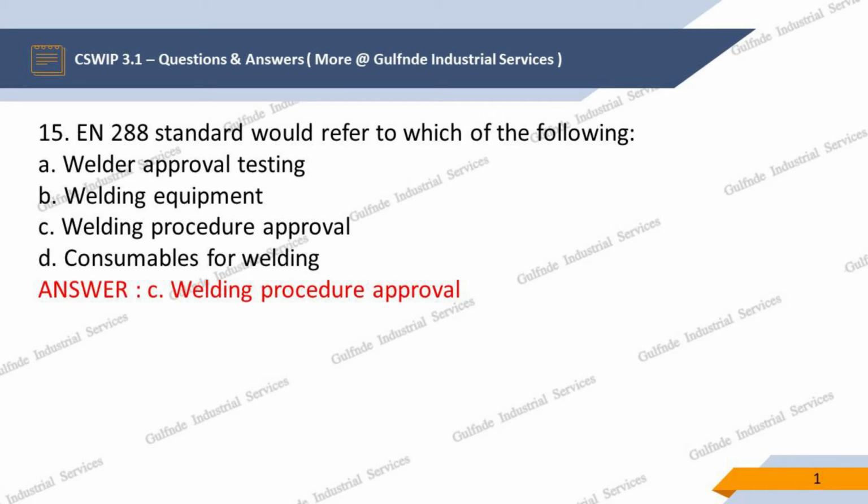N288 standard would refer to which of the following? Options are: A. Welder approval testing, B. Welding equipment, C. Welding procedure approval, D. Consumables for welding. Our answer is C. Welding procedure approval.